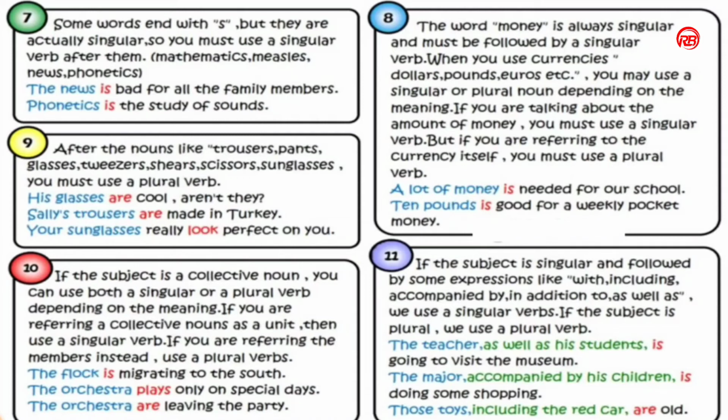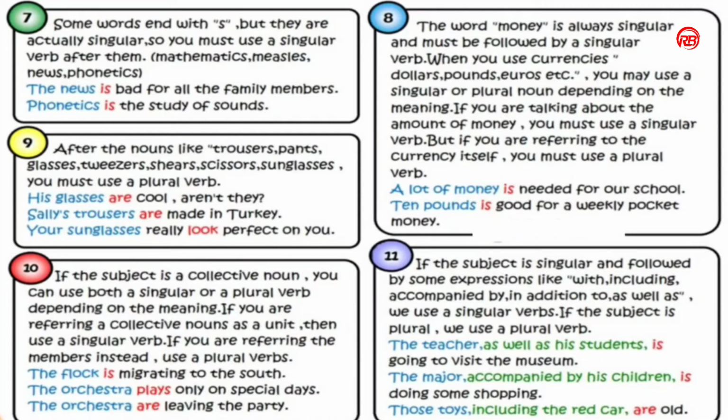Here, the flock is migrating to the south. It is a collective noun. The flock means a group of sheep, so it is a collective noun, so we have used a singular verb. The orchestra plays only on special days. The orchestra are leaving the party.